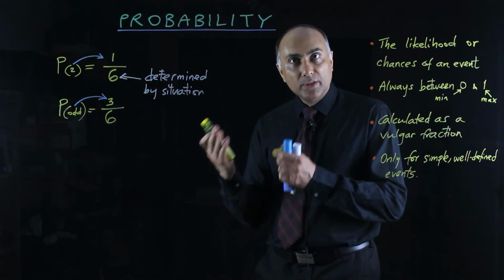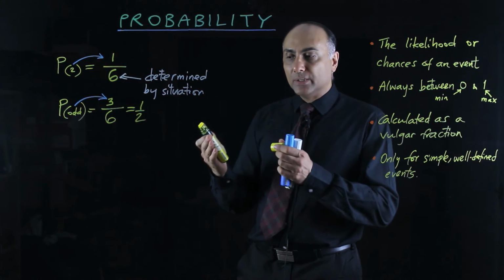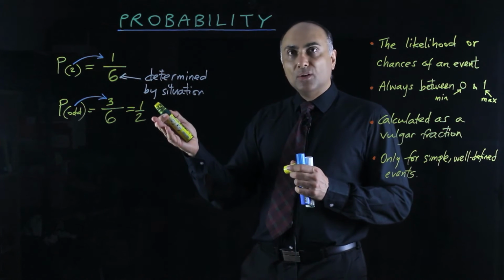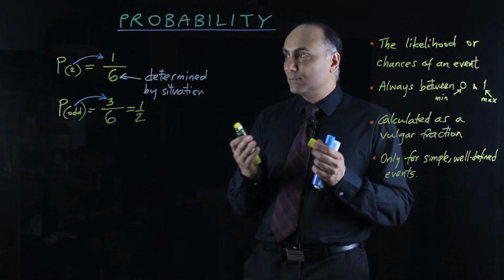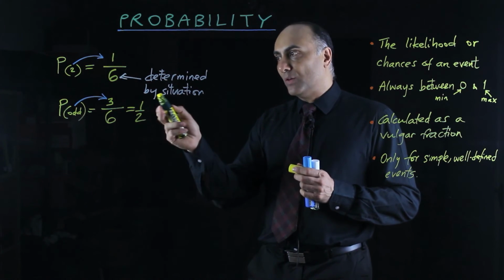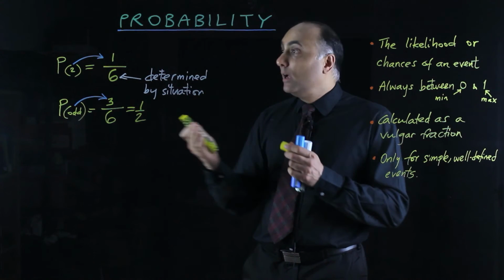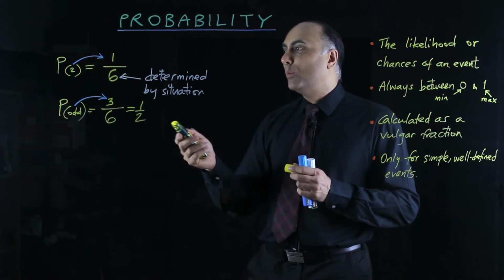So the probability of landing an odd number is 3 out of 6. Now we would normally reduce this to a half. We would normally reduce it to its lowest terms or simplify it. Now probability of half is often expressed in different ways, different formats. Of course, it can be expressed as a decimal fraction rather than a vulgar fraction. So although probabilities are worked out as vulgar fractions, they can be expressed in other formats.